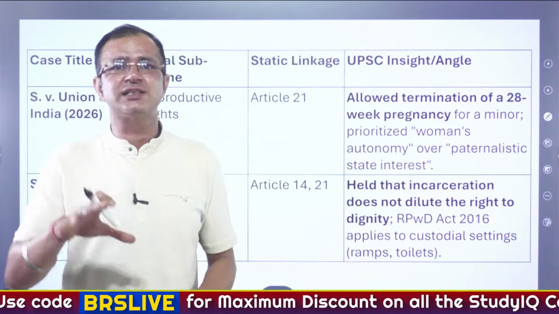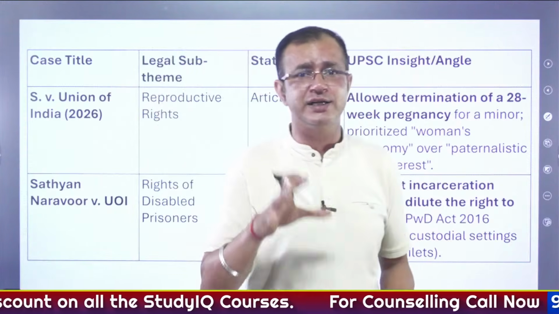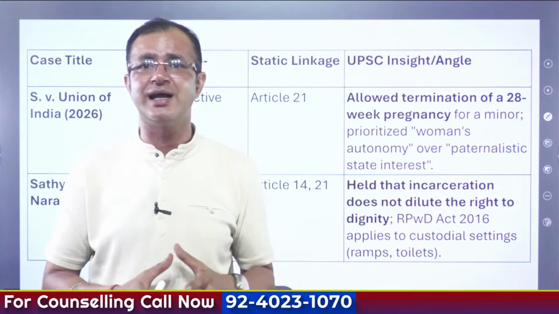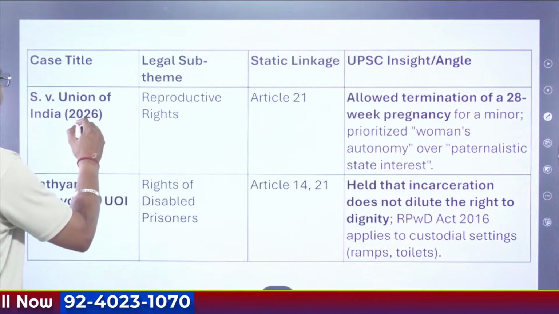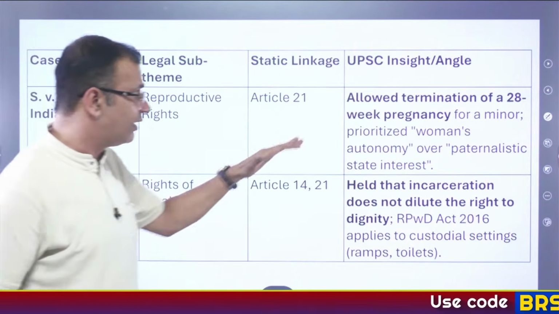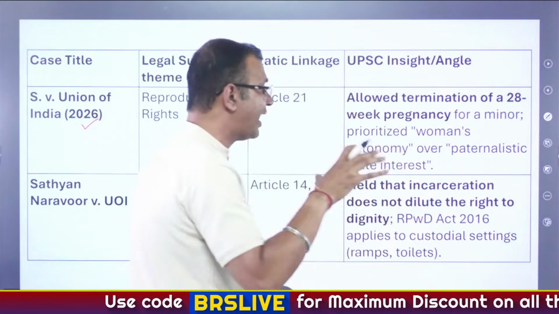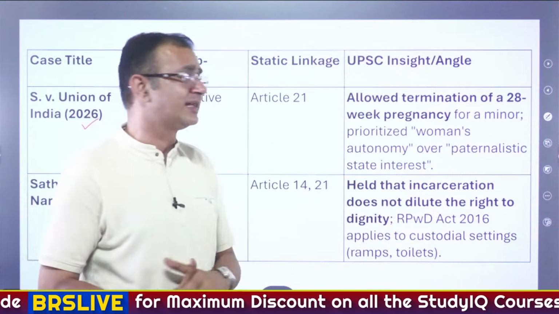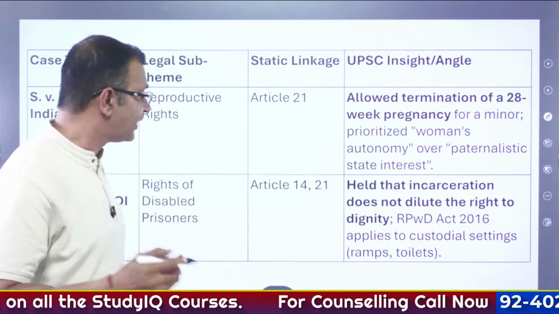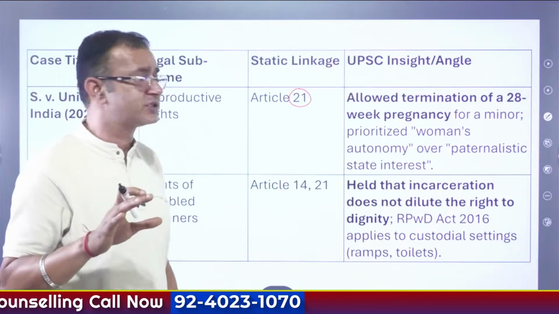Now again, these are some of the important judgments which have happened in the past 1 year. Again, they are very important because they touch the various fundamentals of the constitution or the sub-theme when it comes to the legal regime. So we have SV versus Union of India, 2026, where the Supreme Court allowed the termination of a 28-week pregnancy for a minor and ultimately prioritized women's autonomy over paternalistic state interest. So this is very important because it links to Article 21, that is right to life and personal liberty.